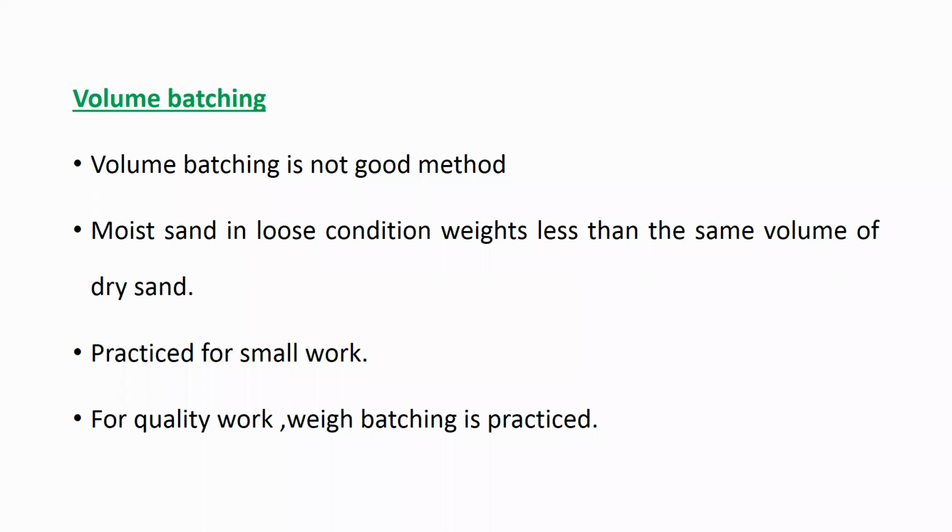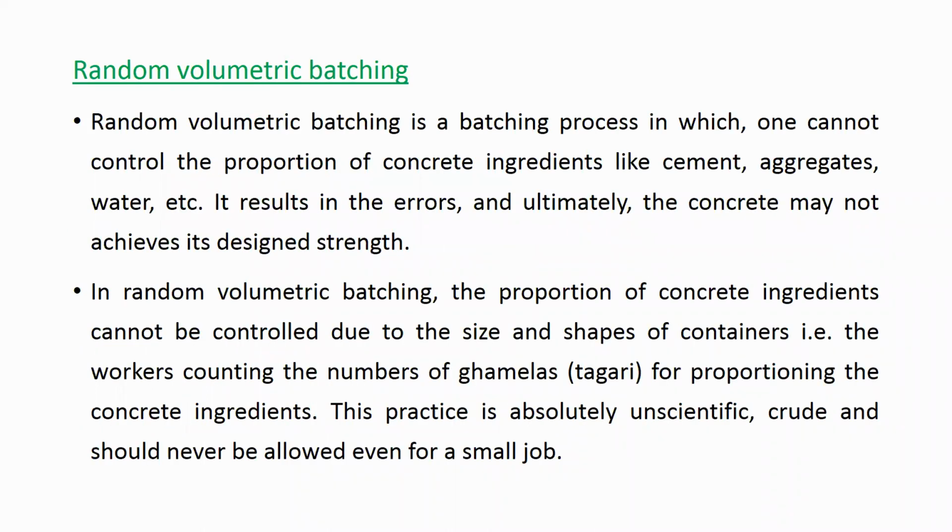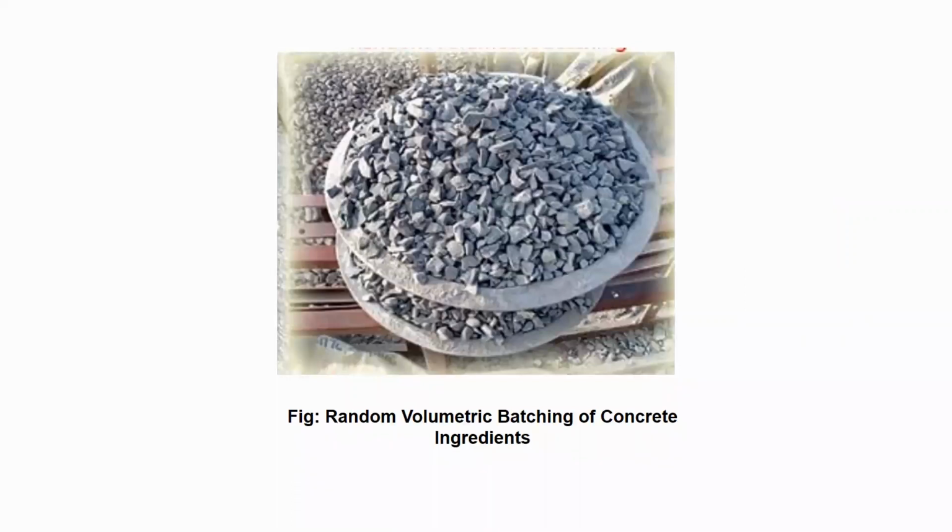Okay, so in volume batching, again, two types are there. The first is random volumetric batching, and the next is proper volumetric batching. You can see here, the name itself indicates that it is random. Randomly we are taking the ingredients by volume by the use of gammals. You can see here on the screen.